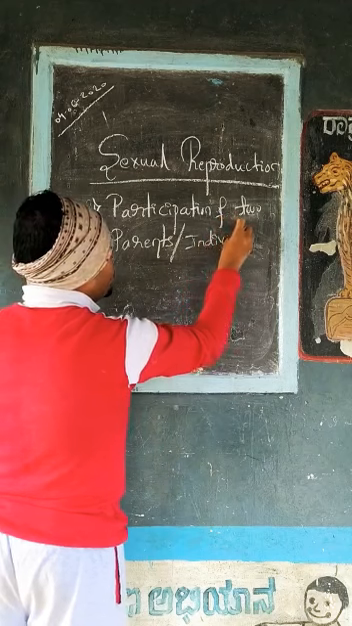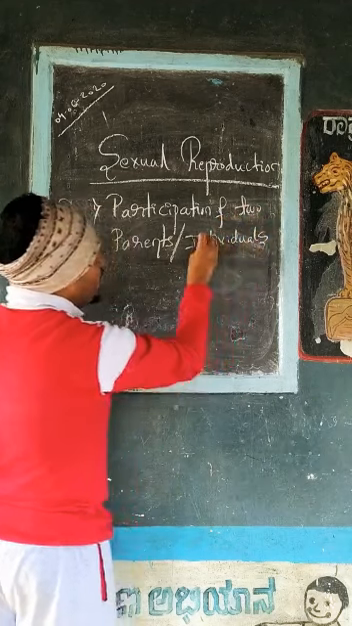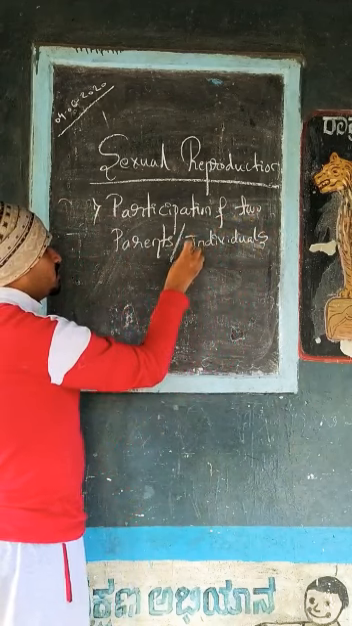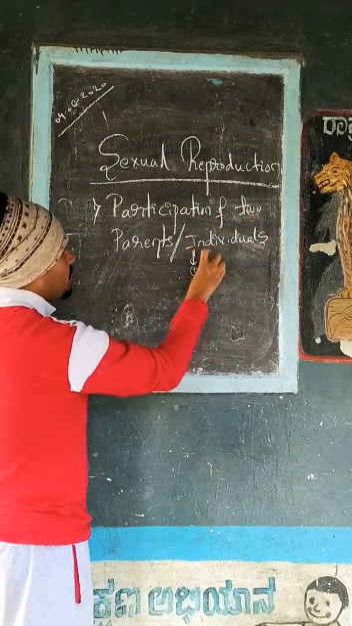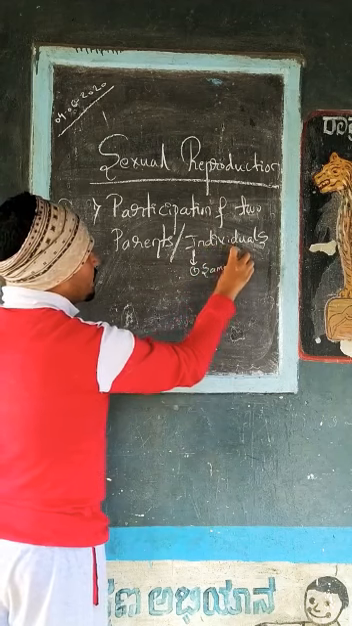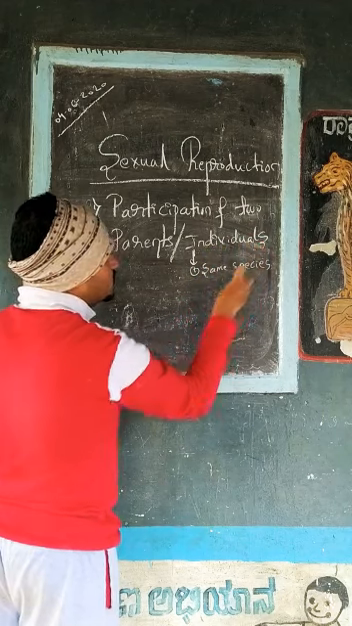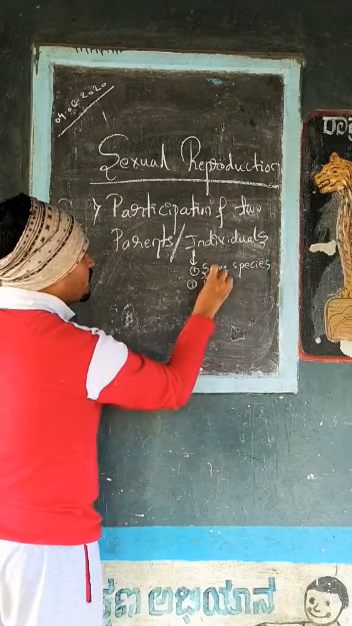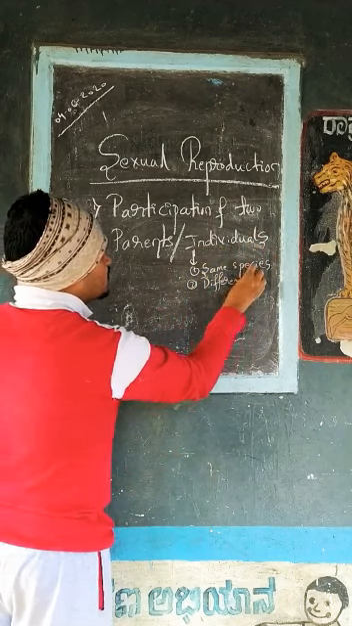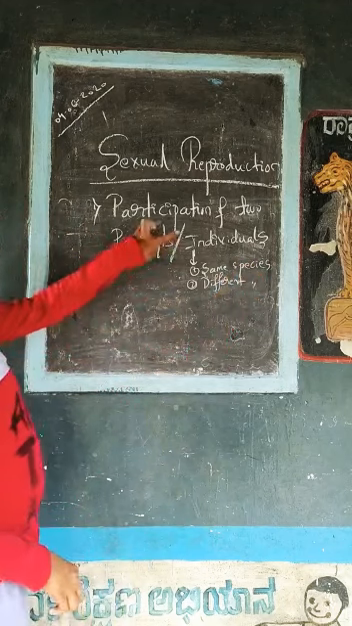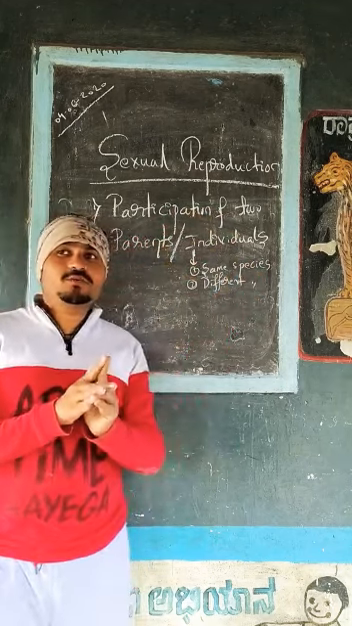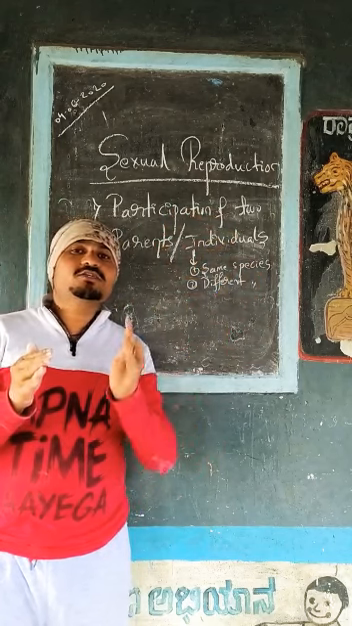These two individuals may be of the same species, or they may be of different species. Okay, this is the participation of two parents. Two parents will involve themselves in the reproduction process, that is, one is male and another one is female.